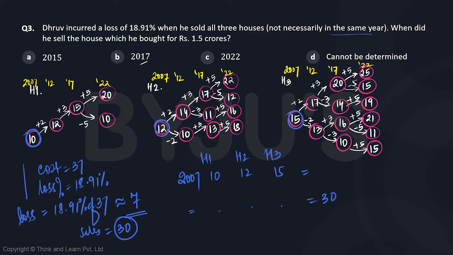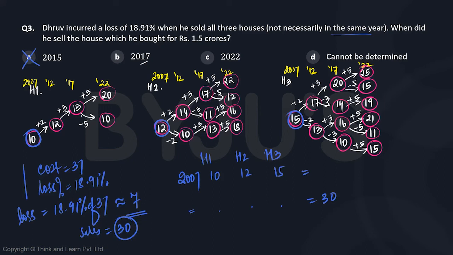So if you look at 2012, it's going to be 12, 14, 17, 12, 14, 13, 12, 10, 13. None of these is going to give us a sum of 30. See, 12 plus 14 is 26 already. 12 plus 10 is 22 already. We can't have 8 further. So this is definitely not 2012. Okay. The next option is 2015. Okay, I was surprised. 2015 is definitely not the answer.